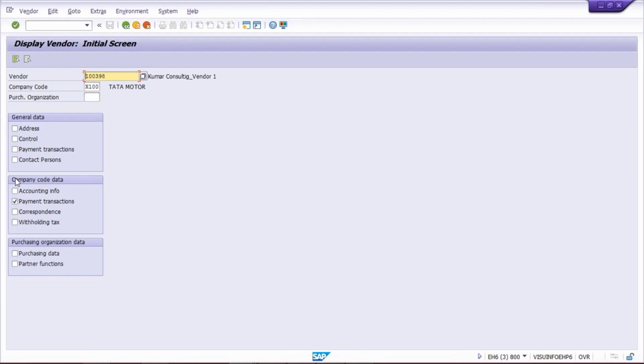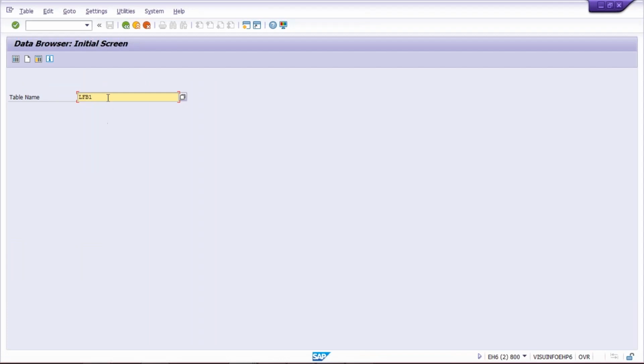And what is the table for company code data, guys? It is LFB1. As I said, LFA1 is for general data, and whichever information we enter under company code data is going to sit here in the LFB1 table.